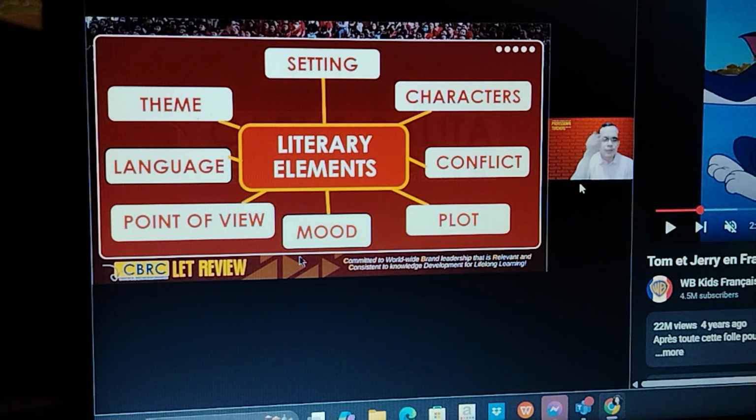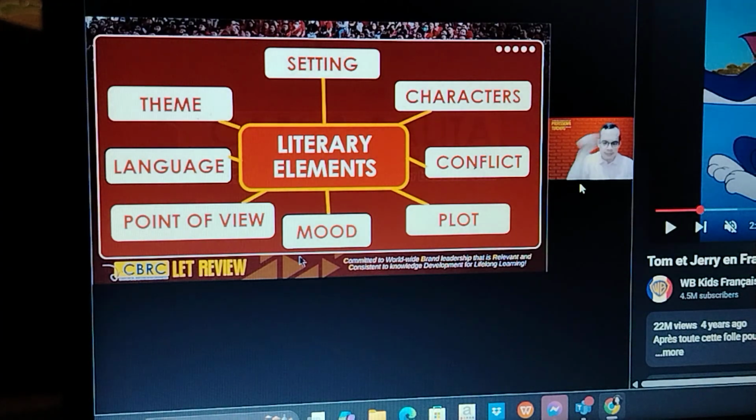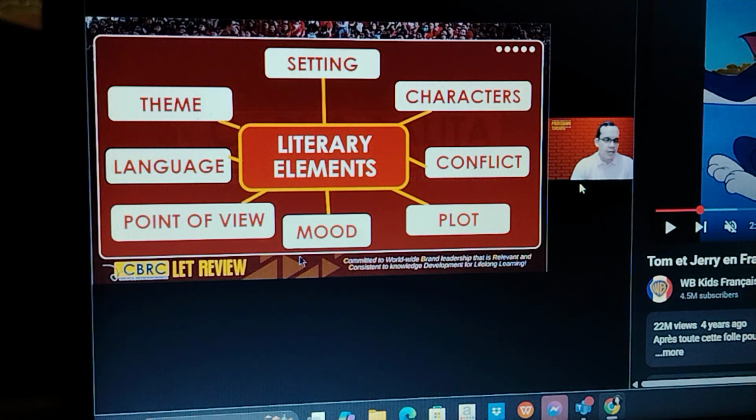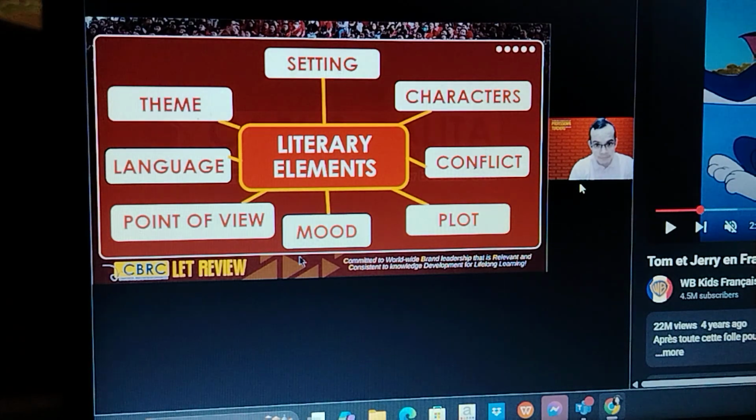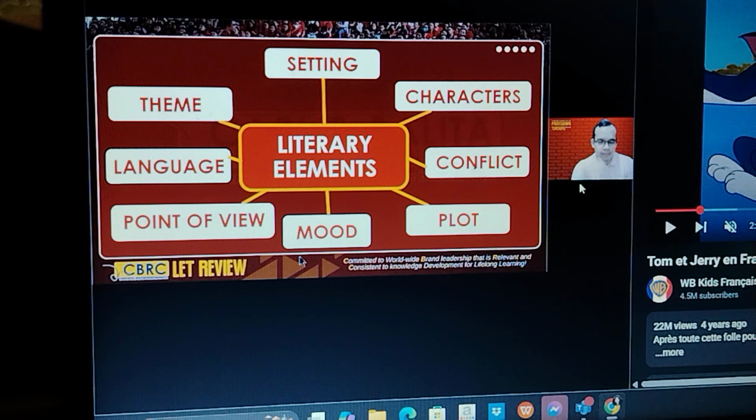And then the third one is the circular plot, which means that the story will start and will end at the same place or at the same time. So, for example, the story begins in the middle. It will also end in the middle. It just completes a full circle. That's what we mean by circular plot.